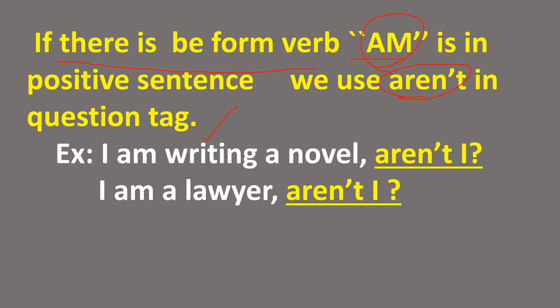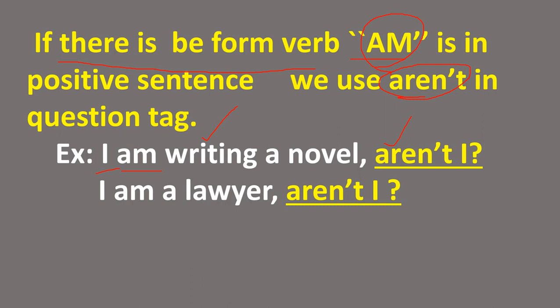According to the procedure of writing a question tag, we should write the be form verb in the beginning. Actually, there must be am. I am writing a novel is a positive statement, so we should add not, amn't. Then the subject is I. So the answer must be amn't I.